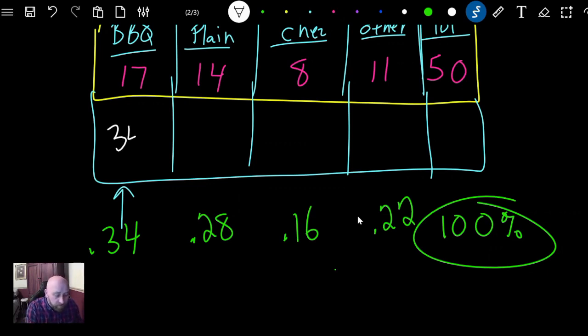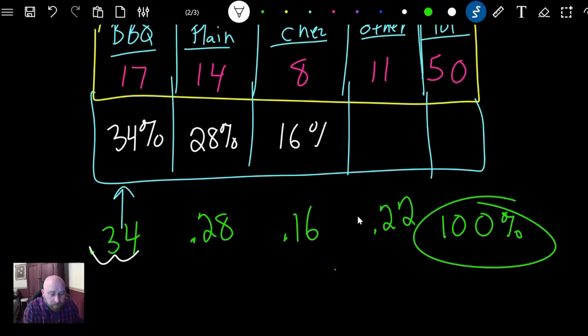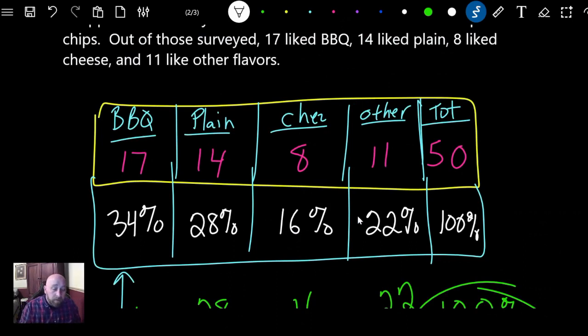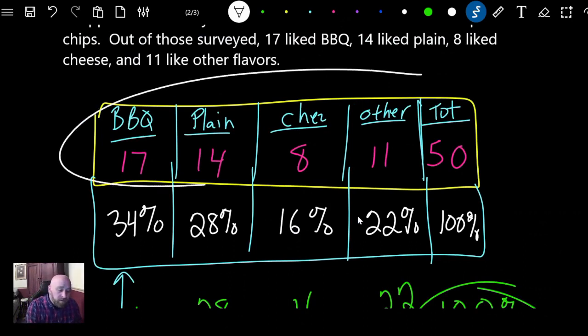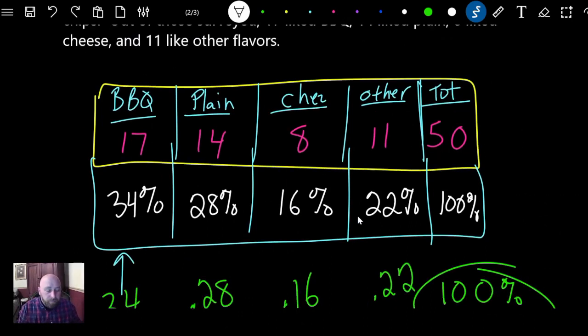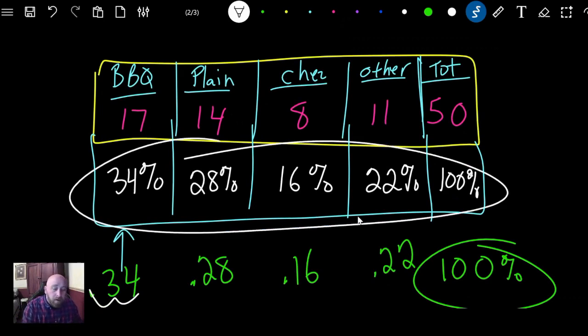We'll make this 34%, moving the decimal 2 places, right? 28%, 16%, 22%. And the total then would be 100%. All right, so there we go. The top one is our frequency table, and the bottom one would be our relative frequency table.